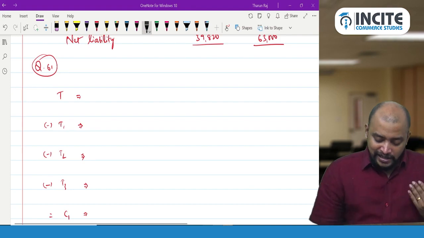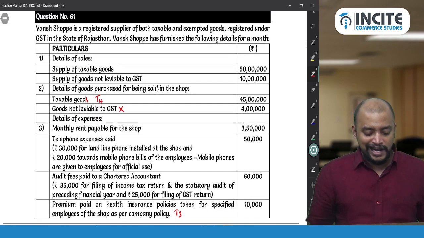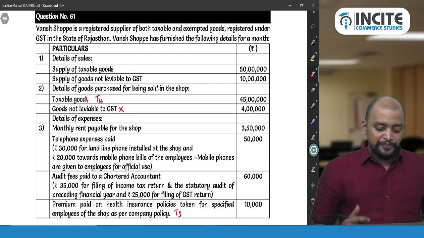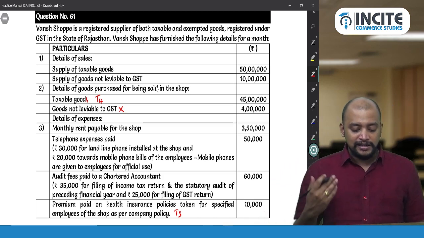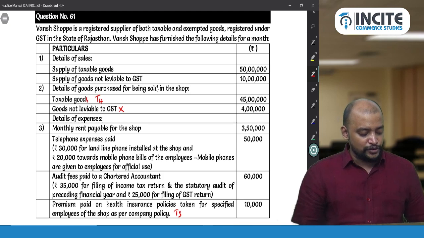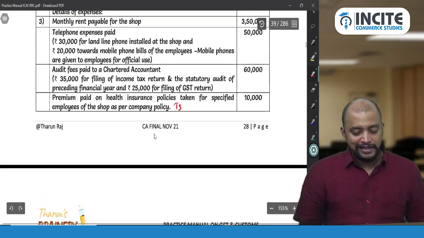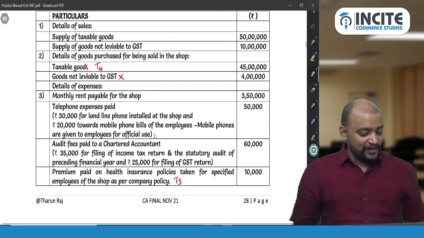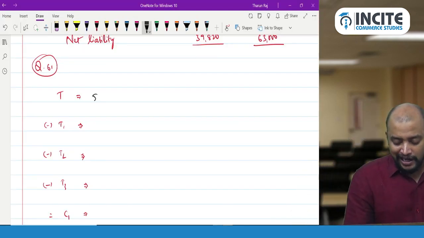First, we need to take the tax paid. For that, we need to write in detail how much tax is paid, taking one by one. Whatever the tax paid, I need purchases only, not sales. Details of goods purchased: taxable goods purchased worth 45 lakhs, at 12%. First take the total and thereafter segregate CGST and SGST. 45 lakhs into 12% is 5,40,000. So 5,40,000 is the first tax paid.